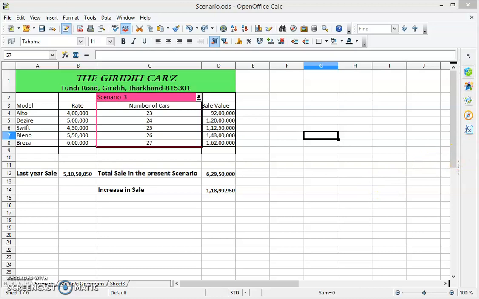Today in this computer class we are going to read a new topic, and that is what-if analysis. Now do you know what this what-if analysis is? At least you can try its Hindi meaning. What-if analysis in Hindi means "क्या हो अगर"